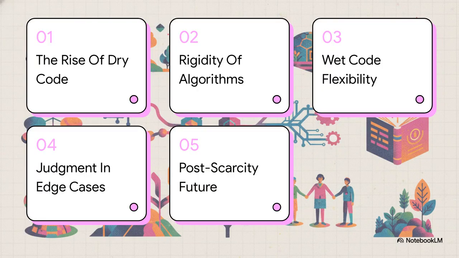To answer that question, our roadmap for today covers 5 key areas. We'll start with the rise of dry code, look at the rigidity of algorithms, explore adding wet code flexibility, discuss human judgment in edge cases, and finally look at a Keynesian post-scarcity future. Let's get right into it.